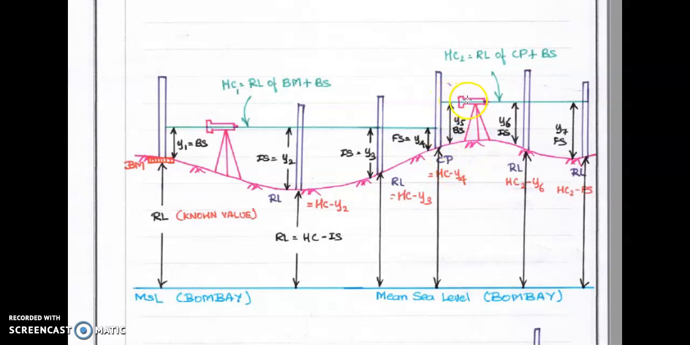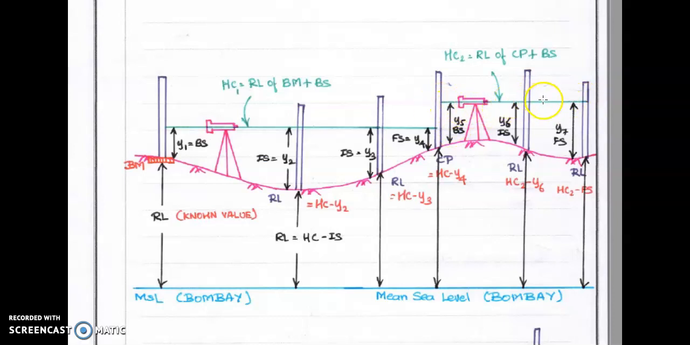What is the RL of this point? How do you get the RL of this point? Already we know the RL of this leveling station. So RL of this point plus backsight gives the RL of the change point. This is the change point. So the reduced level of the change point and the backsight give the RL of this height of collimation.